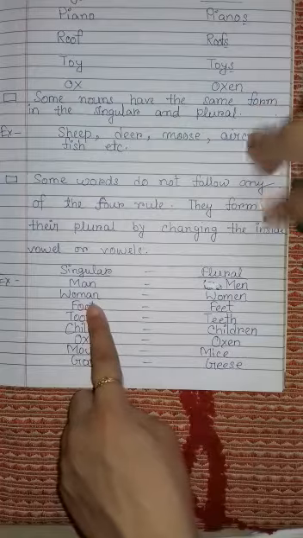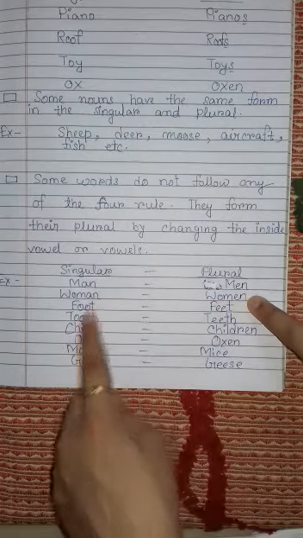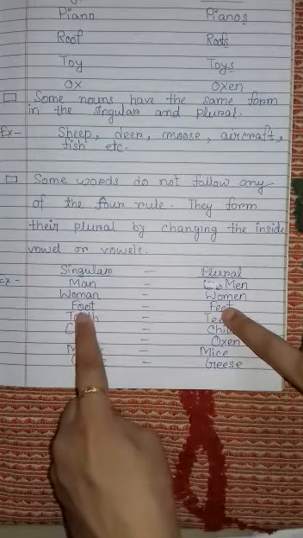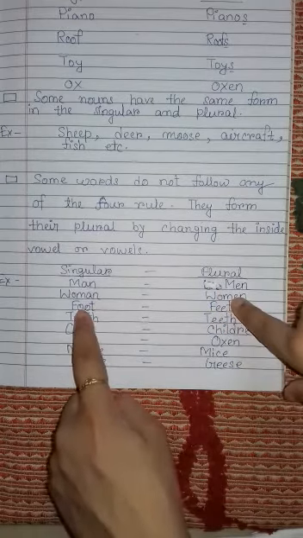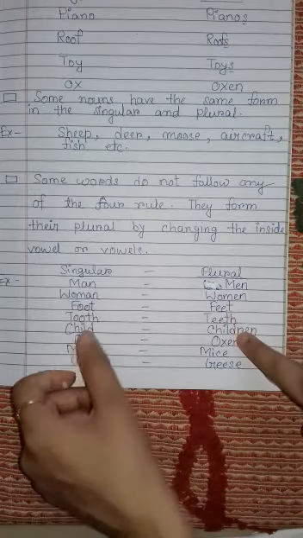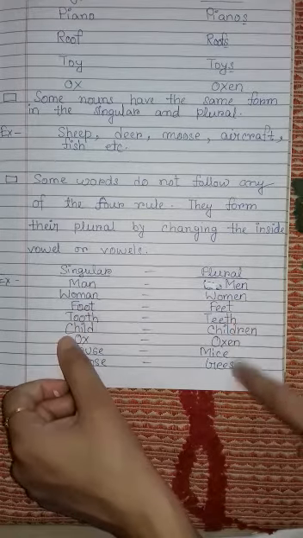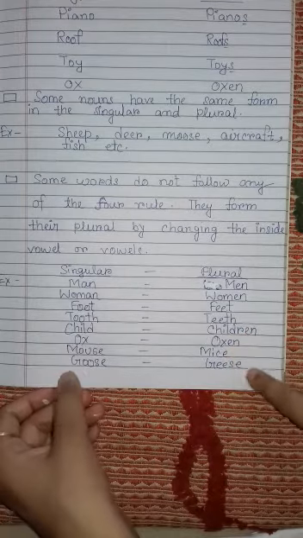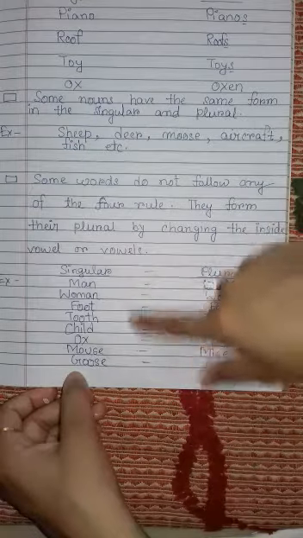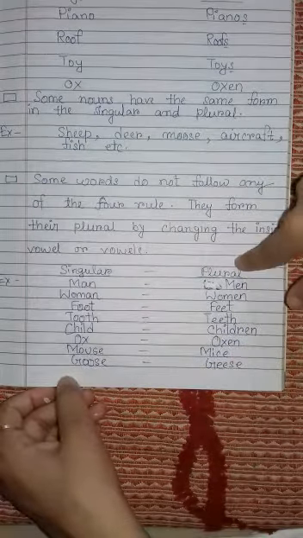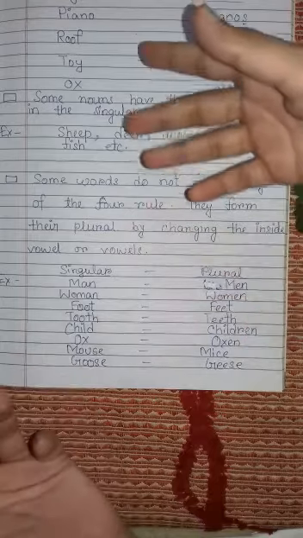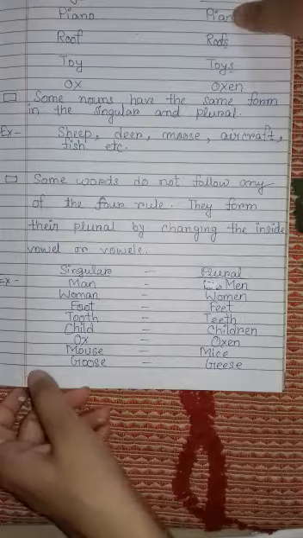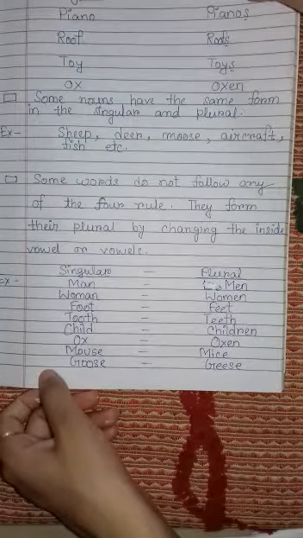Woman, W-O-M-A-N, women, W-O-M-E-N. Foot, F-O-O-T, feet, F-E-E-T. So these types of words change by changing their vowels. Tooth, teeth, child, children, ox, oxen, mouse, mice, goose, geese. So you need to learn all these words because they do not follow any rule. They change by changing their inside vowels. You know what vowels are? A, E, I, O, U. Okay.